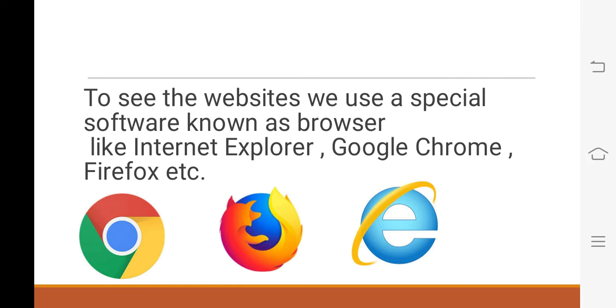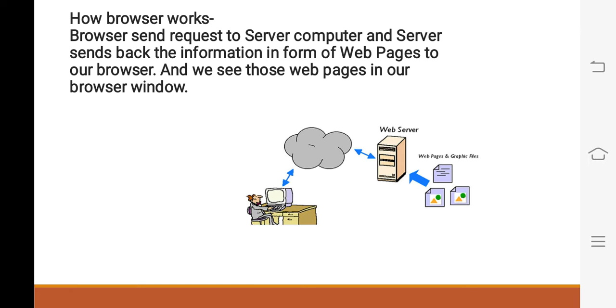And children, to see the websites, we use a special type of software that is also known as a browser, like Internet Explorer, Google Chrome, Firefox. These are some examples of popular browsers. Children, now we will understand how browser works and shows us information. Whenever we want to see any website, children, we type the website address in browser window.